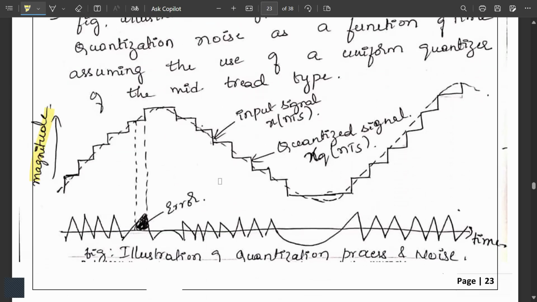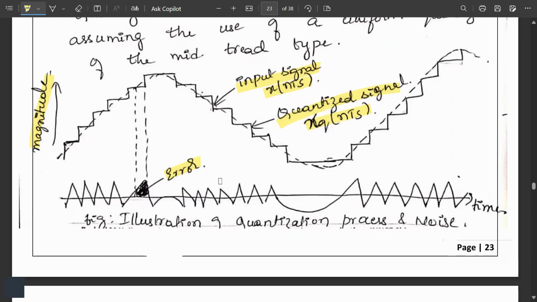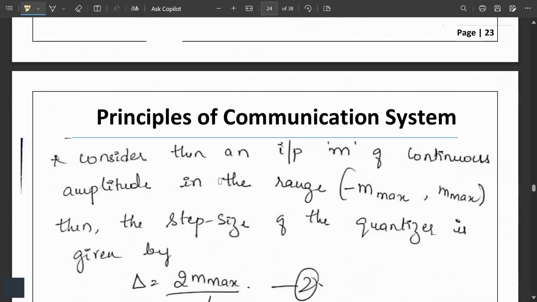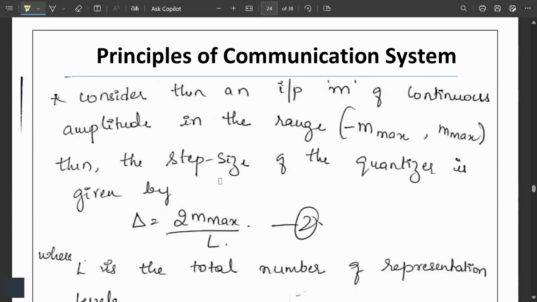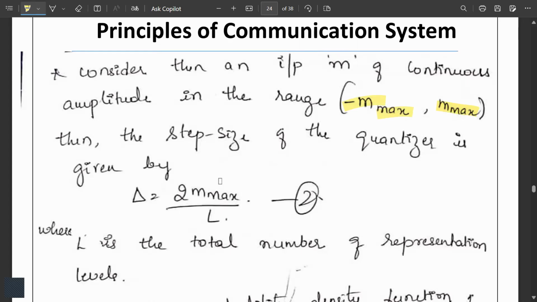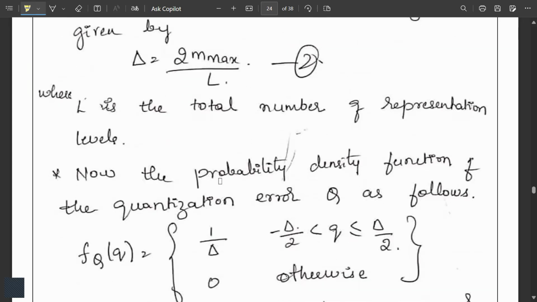Here this is our input signal magnitude, that is our x(nTs). This is our quantized signal, and this is the error we can observe here. This is an illustration of a quantization process and the noise. This is a waveform of magnitude versus time. Consider then an input m of continuous amplitude in the range of minus m max to m max. Then the step size of the quantizer is given by delta = 2 m max / L. Consider that as equation 2, where L is the total number of representation levels.